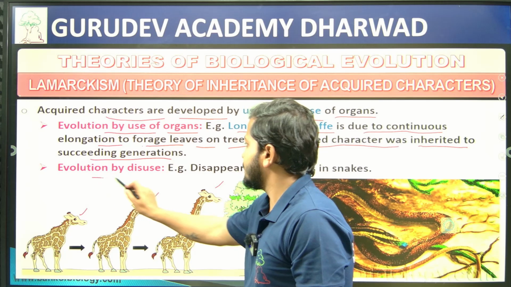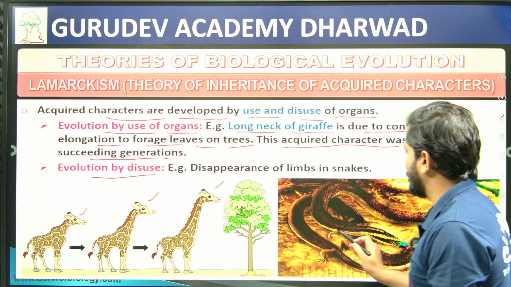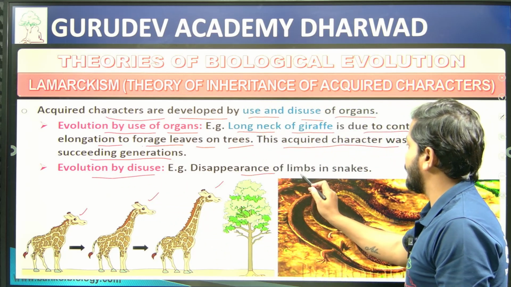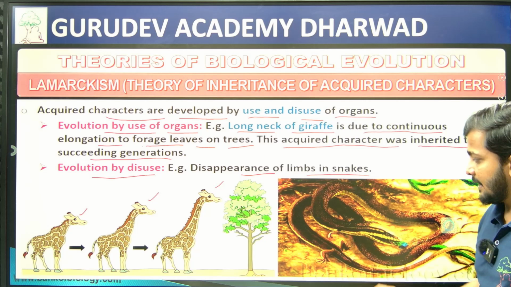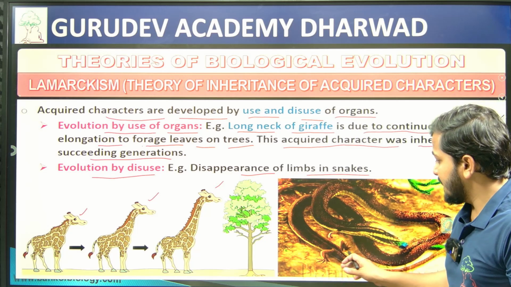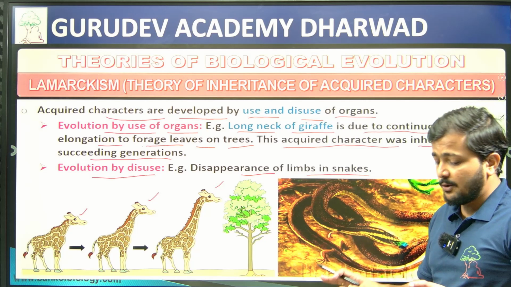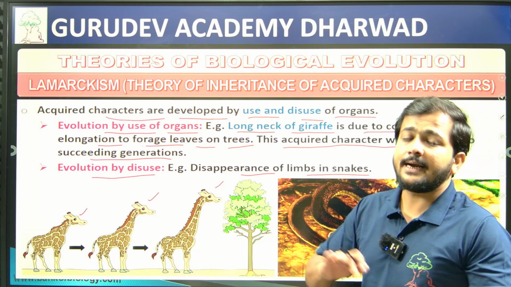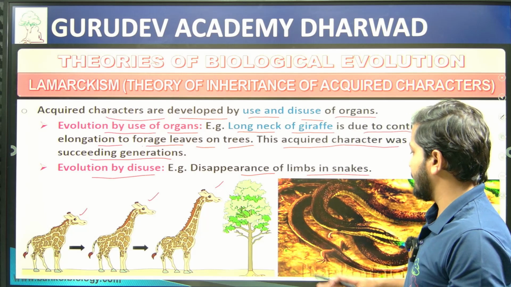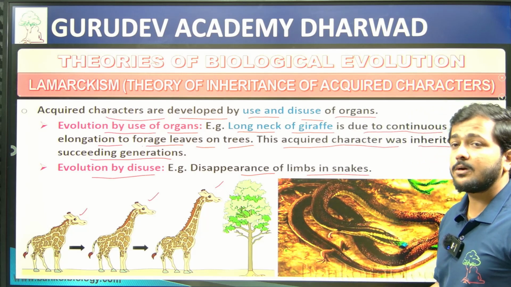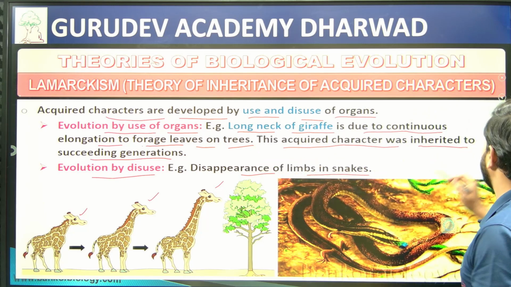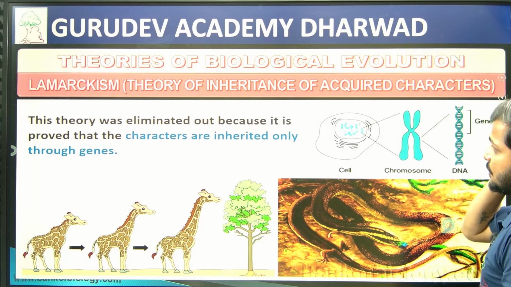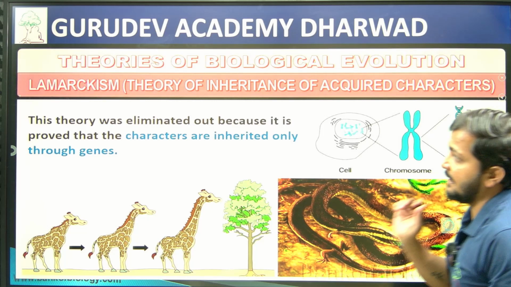Then evolution by disuse: here we have the disappearance of limbs in the snake. Snakes before had small limbs. These snakes stopped using the limbs, and in a later period the snake became totally legless. So that is evolution by means of disuse. This is what Lamarck explained.